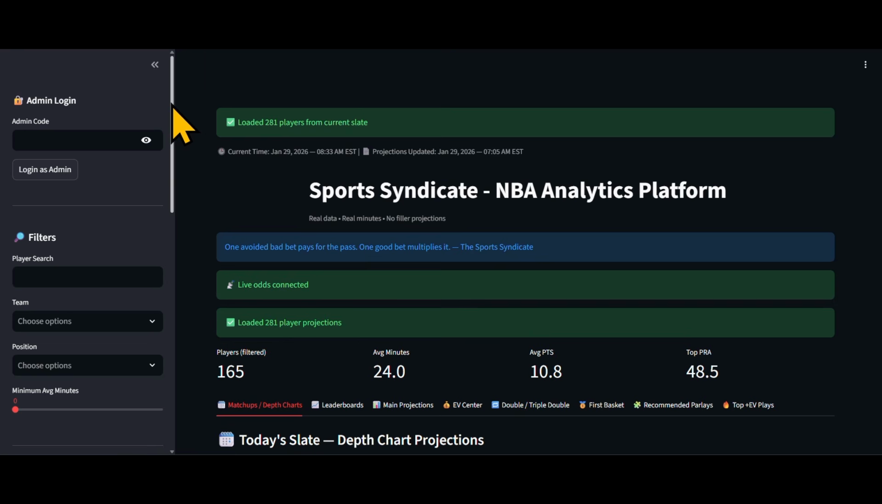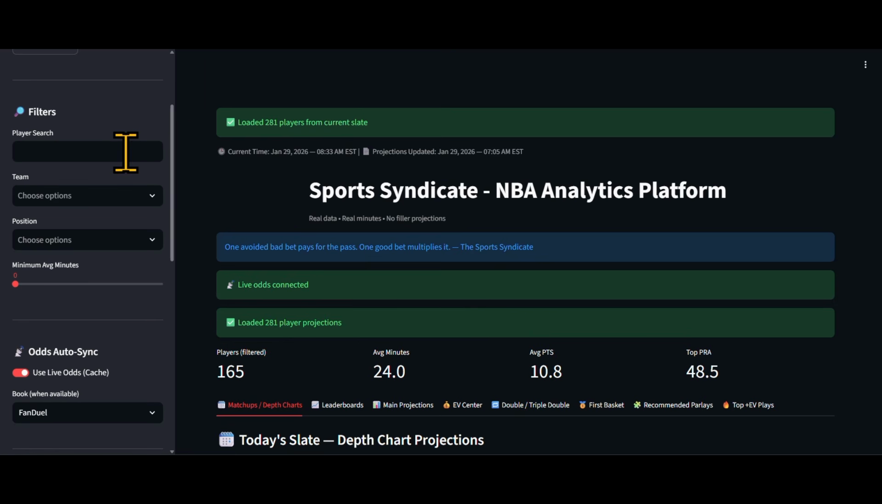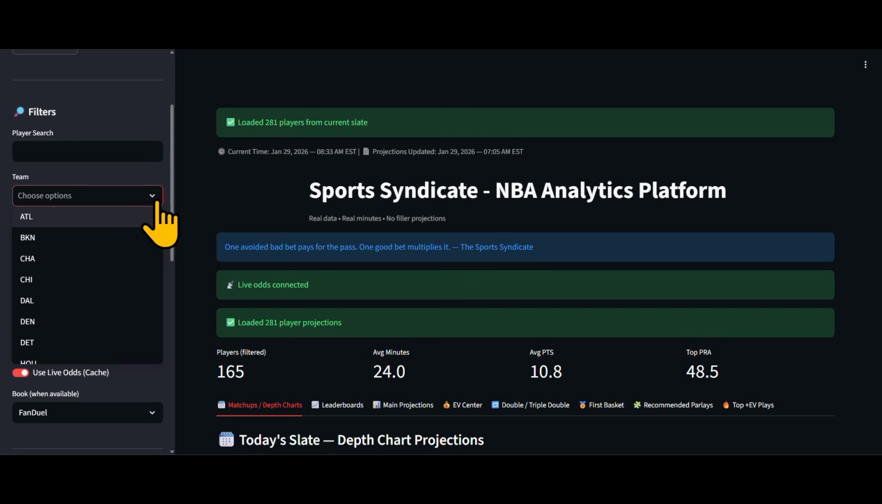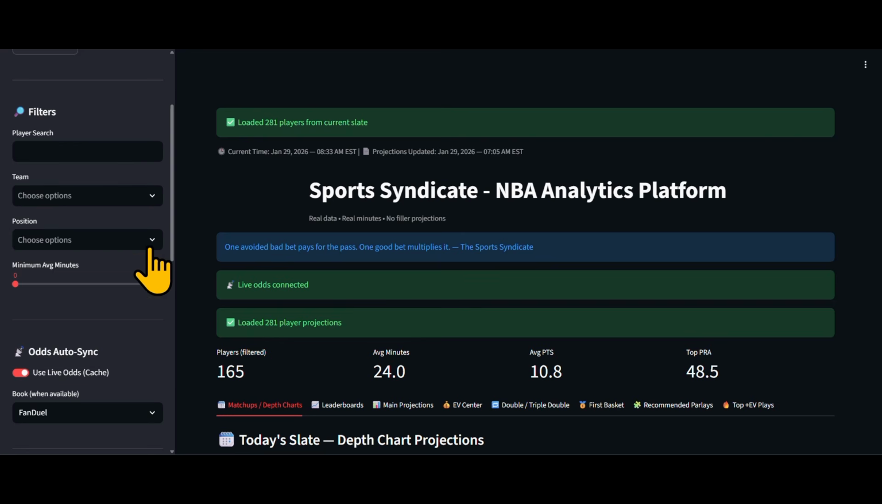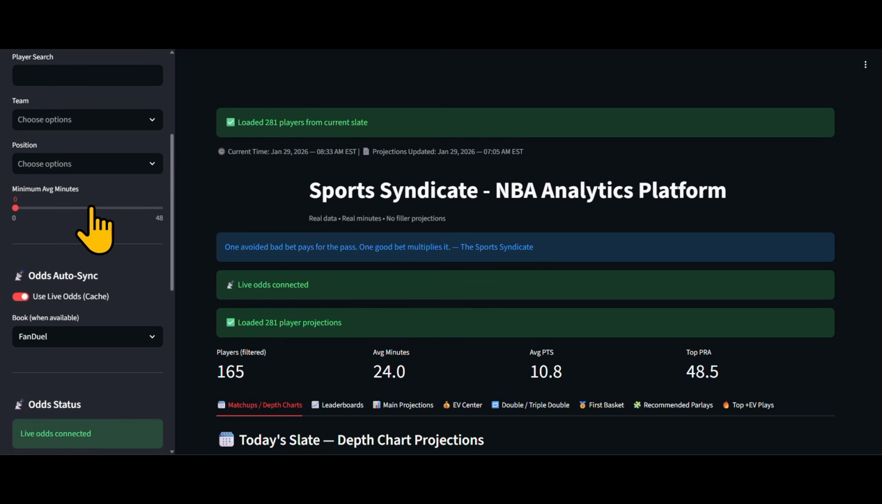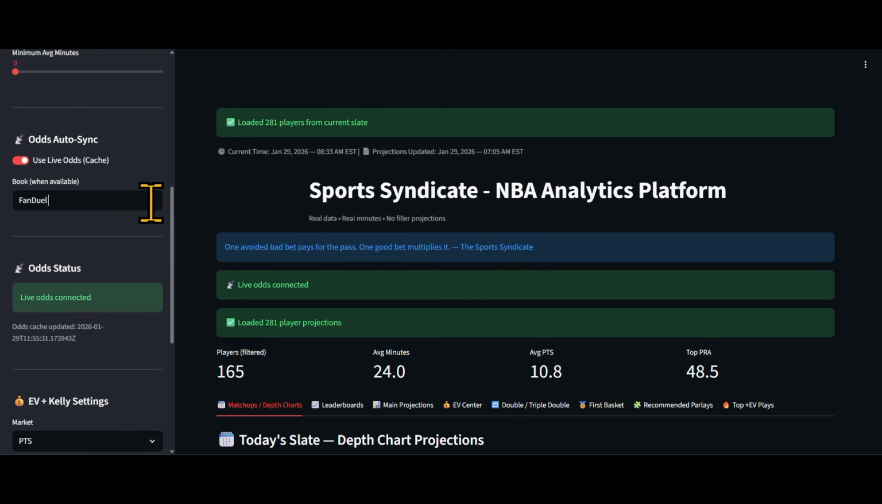On the left panel here, for the new people, you can search by any player. You can search by any team that's playing in today's slate. You can search by any position for any player that's playing in today's slate. You can adjust the minute threshold for any team or player. You can access all the odds.